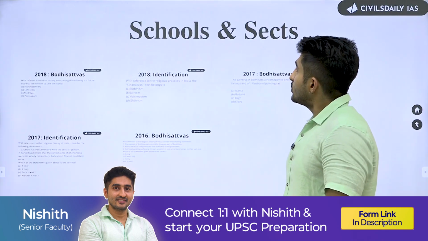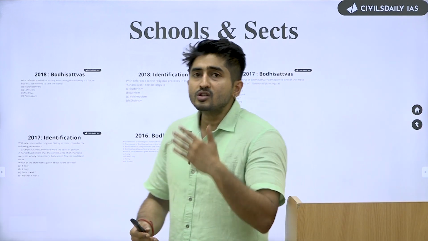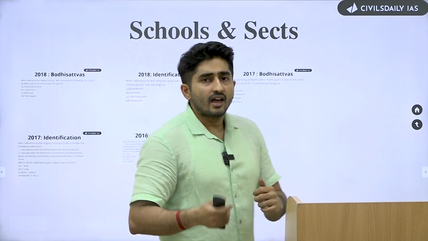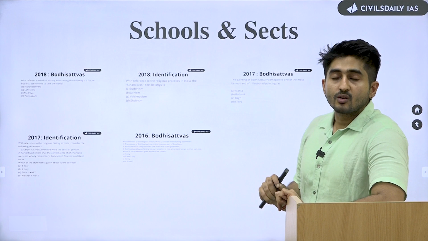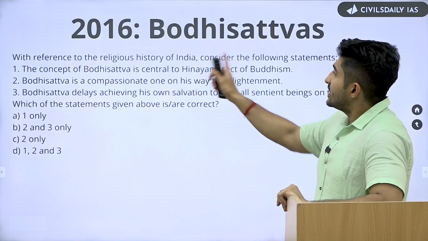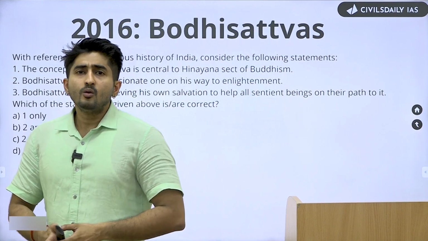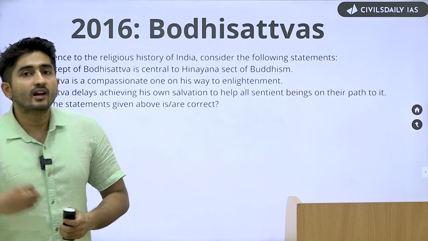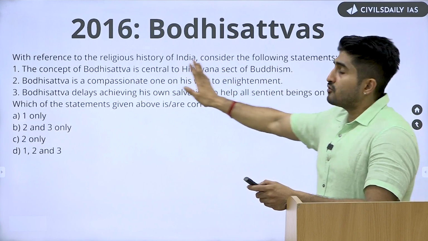Now, as we move into the second phase, which started 2016 onwards, UPSC delved into the schools and sects of Buddhism and Jainism, Mahayana, Hinayana. But while asking you questions on schools and sects, there was also a particular pattern which you could have noticed. So in 2016, it asked you about the concept of Bodhisattva. Now it is not that easy or not that broad a concept as nirvana, कि आपको हर कहीं पे मिल जायेगा. It asked you 2 to 3 statements on this particular topic of Bodhisattva.